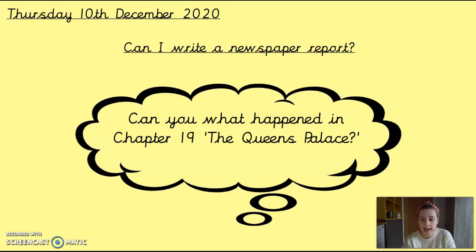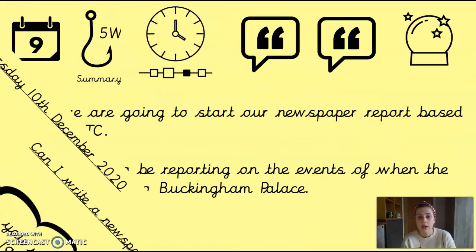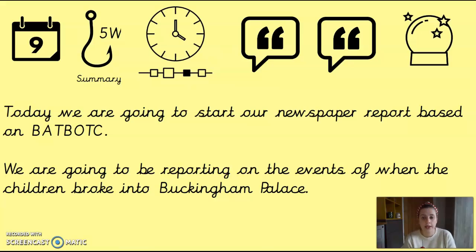So we're going to follow the exact same structure as you followed earlier in the week for our bus boycott one. The same shapes that we came up with last week. So it should all be very familiar. You should have had practice on writing one. So it should be quick and easy to do our next one independently. So we are going to write our newspaper report as reporters, reporting on the events of the day when the children broke into Buckingham Palace. So when the narrator climbed over the gates, the barriers, and went to give the letter.